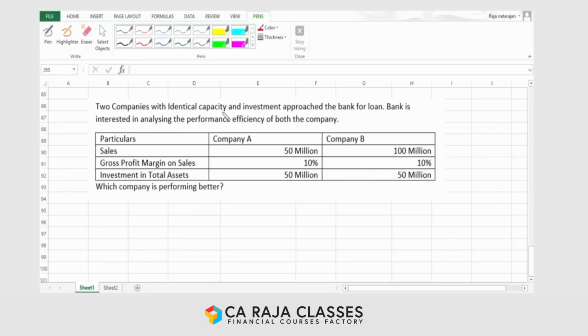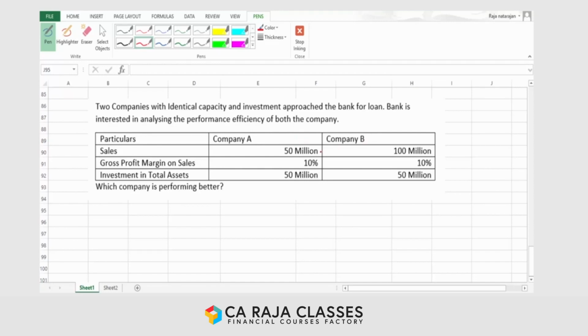Two companies with identical capacity, let's say in the same line of activity, and investment approach the bank for a loan. The bank is interested in analyzing the performance efficiency of both companies. You have information about company A and company B.